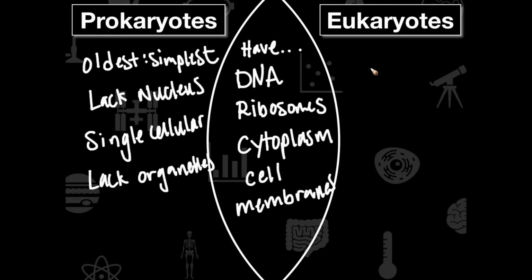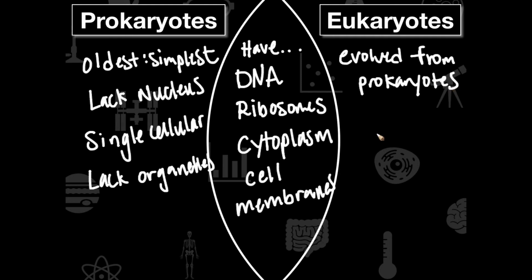Now, eukaryotes, well, they evolved from prokaryotes. They are larger. Plus, they are also more complex.